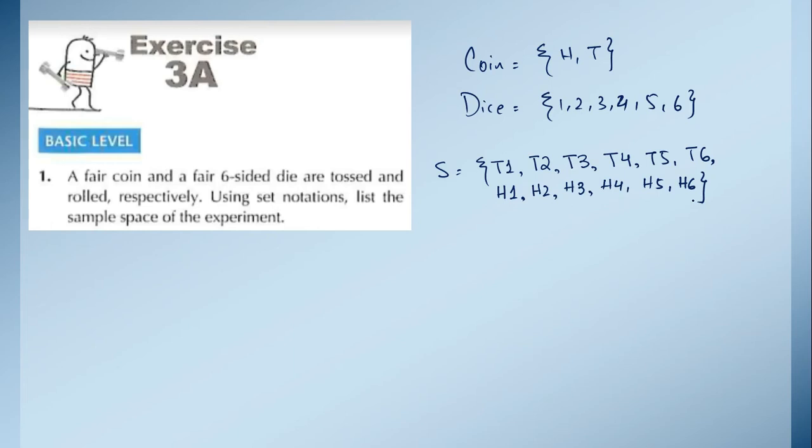So for example, in the question they are asking what is the probability of getting a tail on the coin and number 4 on the dice. Okay, so tail on the coin and number 4 on the dice, here we have it just one time. And how many total outcomes we have? 1, 2, 3, 4, 5, 6, 7, 8, 9, 10, 11, 12. So total outcomes are 12. And the probability of getting a tail on the coin and 4 on the dice is just one time. So the probability is 1 upon 12, the probability of getting a tail and number 4. Okay, I hope you have understood this.